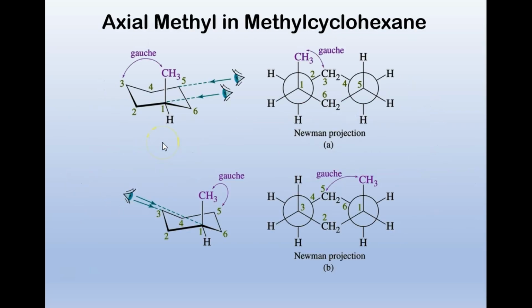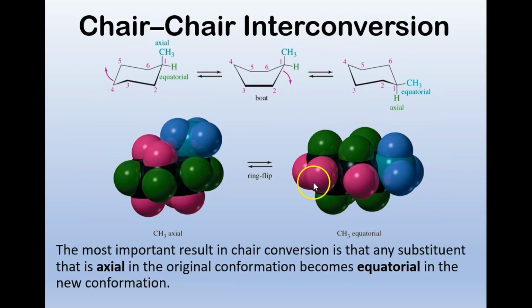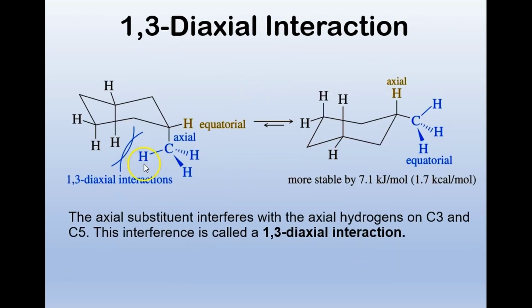So if we back way up to some space-filling model like this, you can really see here's that CH3 methyl group, and it's smashing these red hydrogens right here. This model here, you can't see that going on, but nature doesn't like this so much. And so these bonds can rotate.